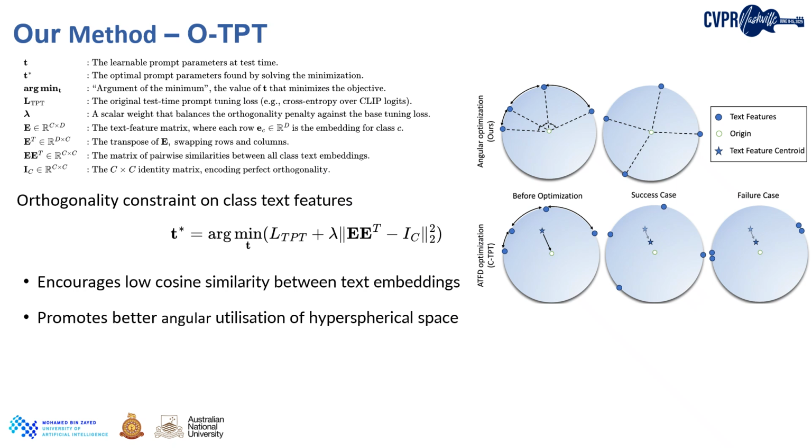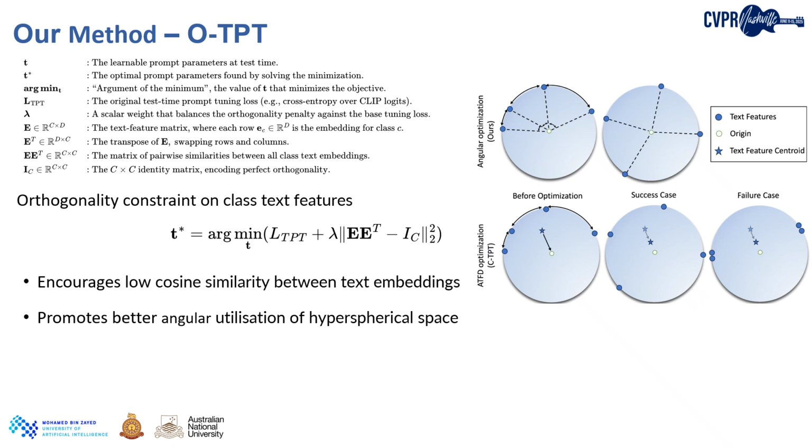To formalize our idea, we introduce O-TPT, a method that adds an orthogonality constraint to the text feature matrix used in test time prompt tuning. This constraint encourages the class-specific text embeddings to be mutually orthogonal, meaning they point in maximally different directions. In technical terms, we minimize the cosine similarity between class vectors. This constraint is added as a regularization term to the original TPT loss, allowing the model to optimize not just for accuracy but also for angular separation.